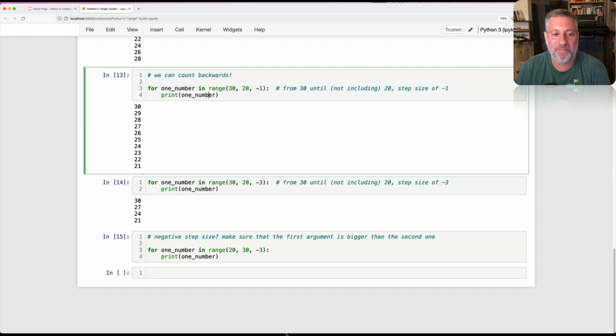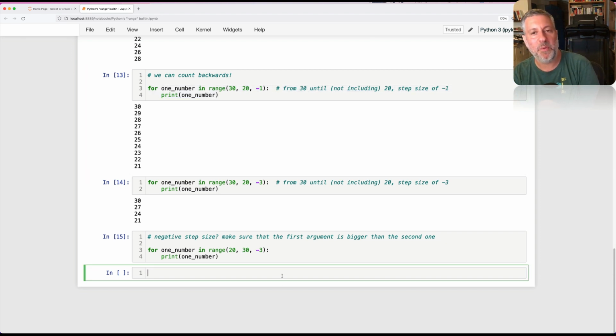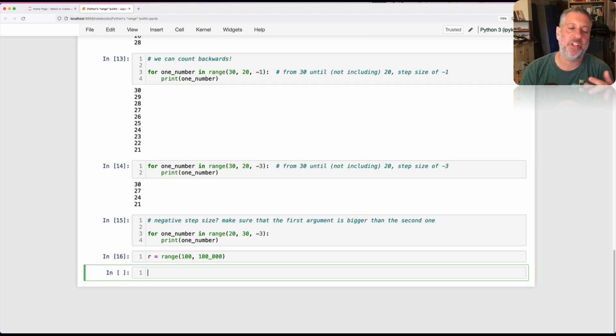Let's just stop here. The other cool thing that you can know about range is if I say R equals a range from, let's say, 100 to 100,000. This is not actually creating a list of all those elements. Back in Python 2 days, it did create a list, and that could use up an awful lot of memory. But here, it's just keeping track of where it is right now behind the scenes.